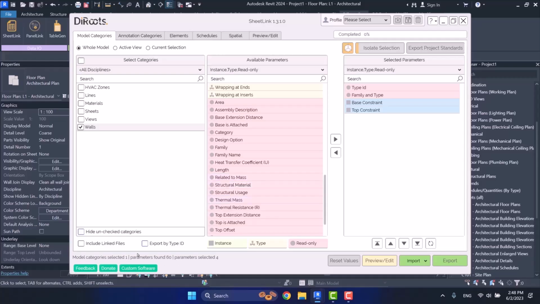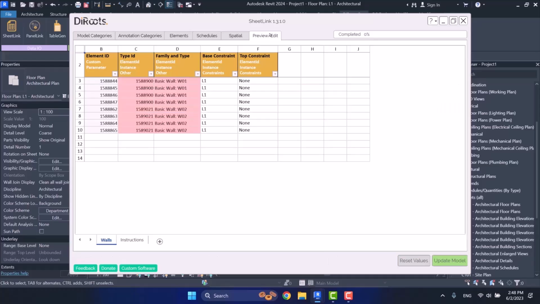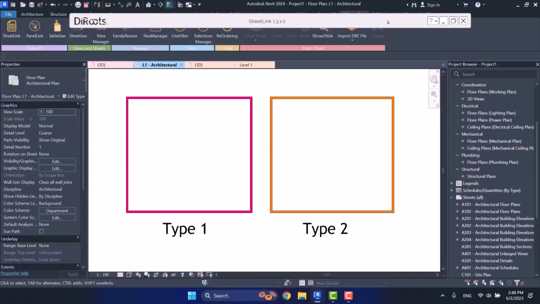And when you don't tick this export by type ID, it also shows you element ID. But because you have also chosen the type ID element, here it shows us the type ID parameter as well. And we chose family and type ourselves. Is that right? Okay, here based on what we said, we are going to have 2 type IDs.